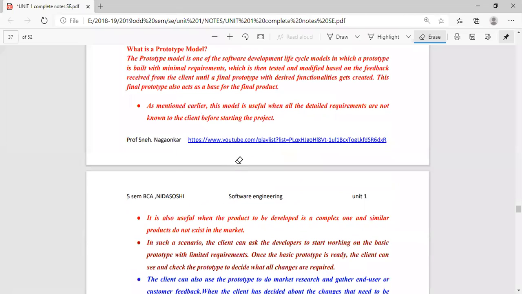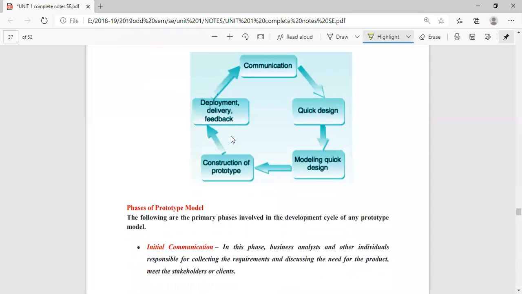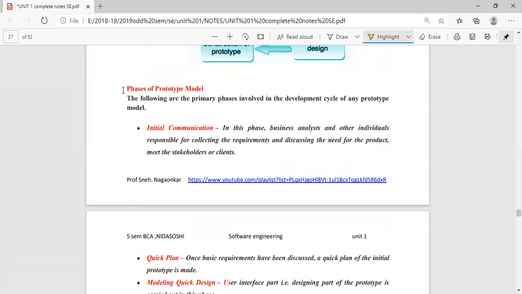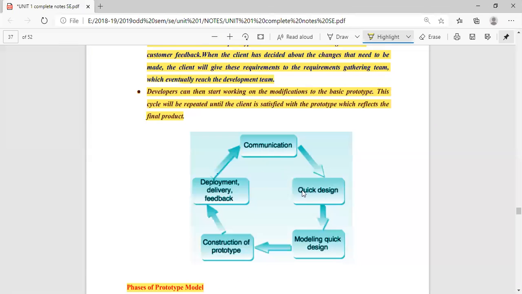You can just explain the prototype model. You can highlight where it is used. Then you can go for the block diagram, and then you can go for phases of the prototype model. These are nothing but the phases: communication, quick design, modeling of the quick design, construction of prototype.